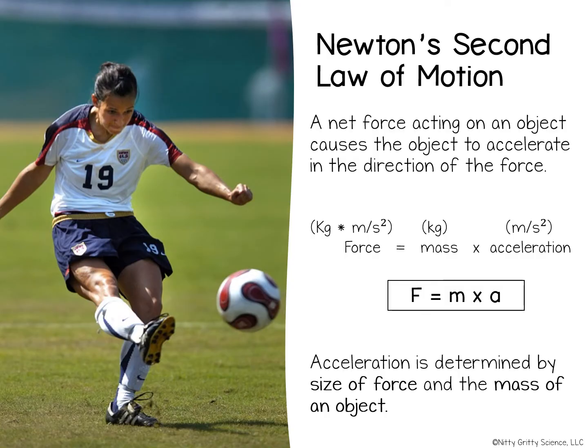Depending on the size of the force the player kicked the ball with, and the mass of the soccer ball, will also determine its acceleration. So let's just say if the same player were to kick a bowling ball with the same force, well, one, that would hurt a lot, and two, there would be much less acceleration due to the larger mass of the bowling ball. Newton's second law of motion can be calculated as force equals mass times acceleration. This formula can also be turned around, and you could also calculate acceleration by dividing force by mass.